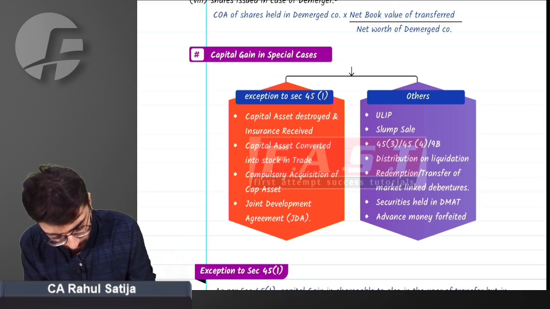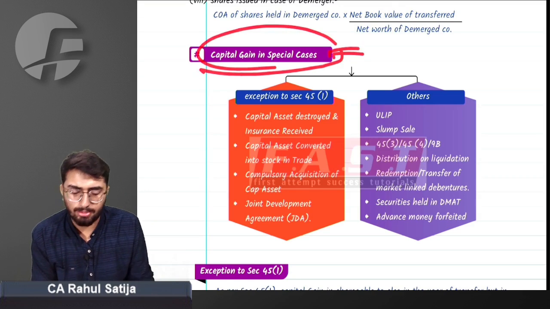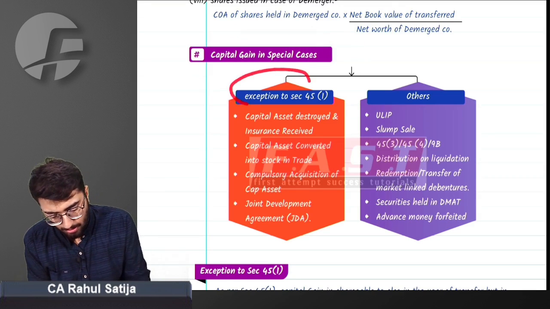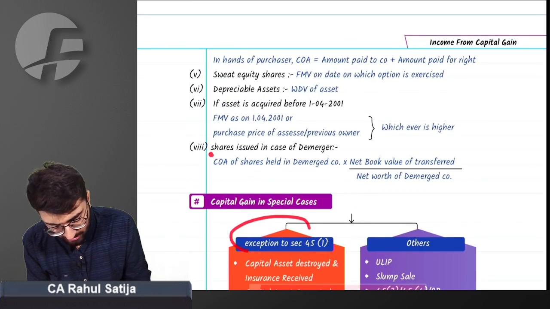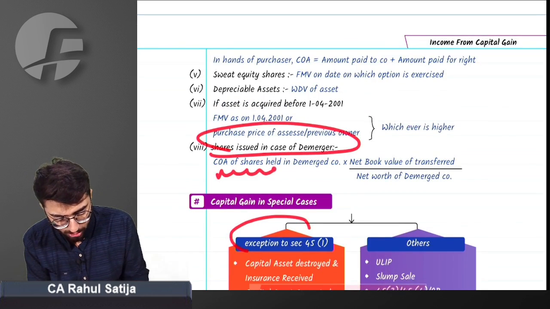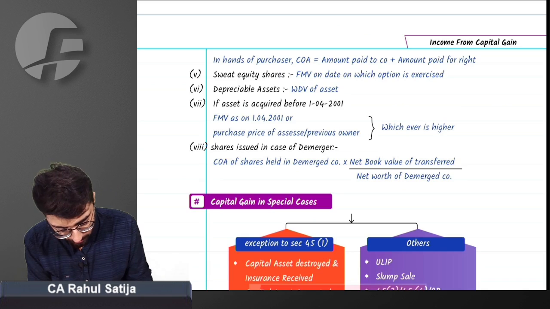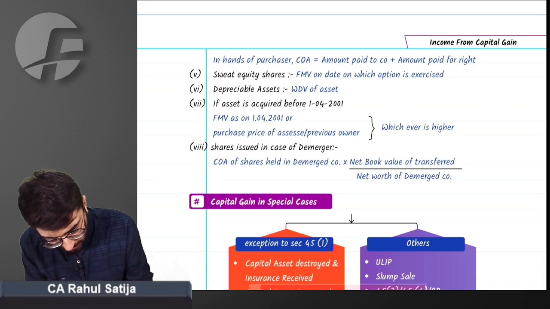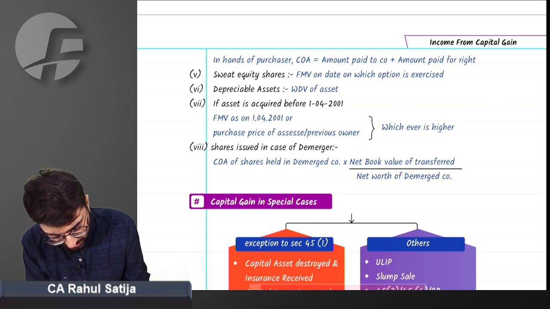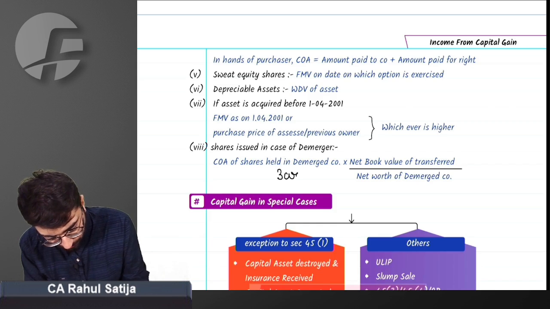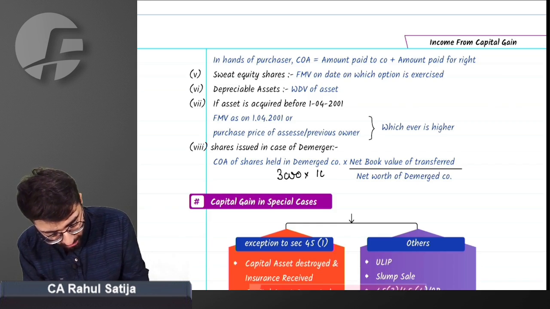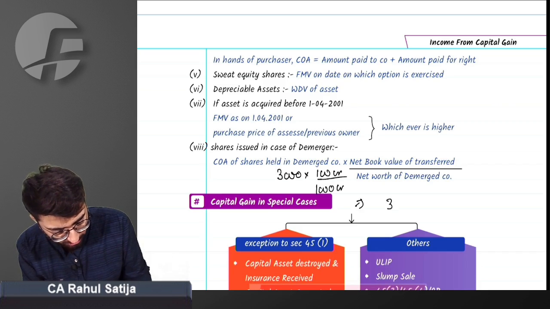Capital gain in special cases. First of all, let us complete this. In case of demerger, the cost of acquisition of the shares in the demerged company is 3,000 into the net book value of assets transferred, 1,000 crore out of 10,000 crore. We have 300 rupees as the value of Geo.